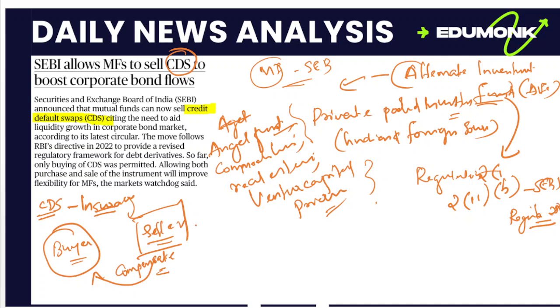So we can say that it's a kind of financial swap arrangement in which the buyer is compensated by the seller in the event of debt default or any other kind of credit event. Simply, it's an insurance. You may have heard about the company JP Morgan. They also introduced these kinds of insurance schemes. These CDS can be used for speculation and hedging, also as a form of arbitrage.